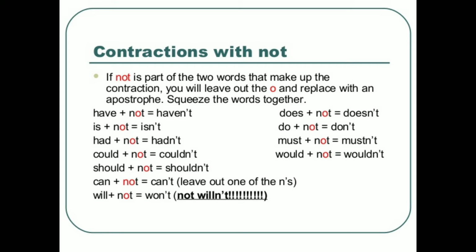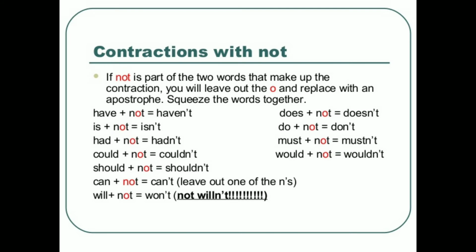Will plus not will be won't. We do not use willn't; that is wrong. Will not becomes won't: w-o-n apostrophe t. Does plus not can be said as doesn't. Do plus not is equal to don't. Must plus not is equal to mustn't, and would plus not is equal to wouldn't.